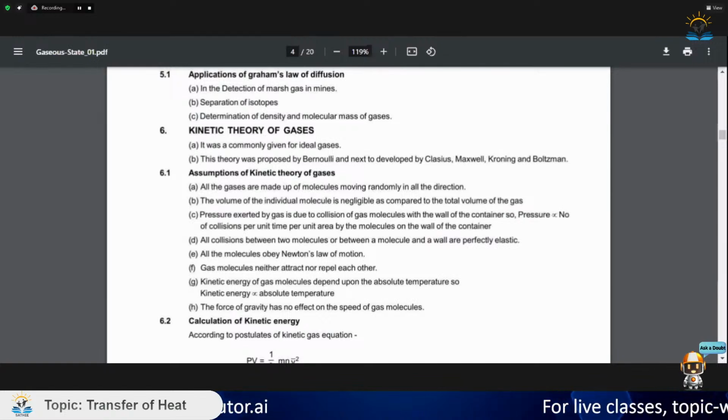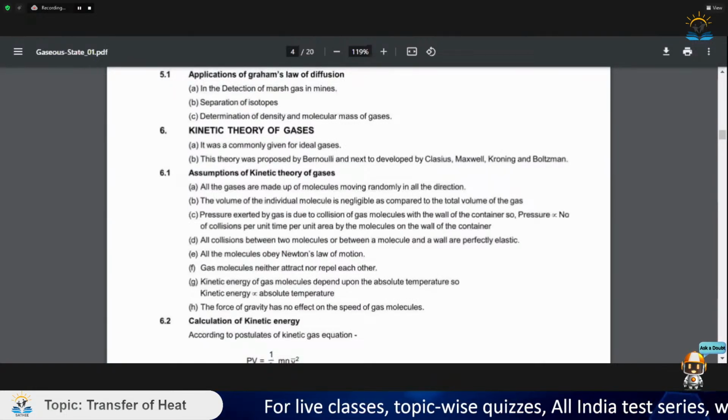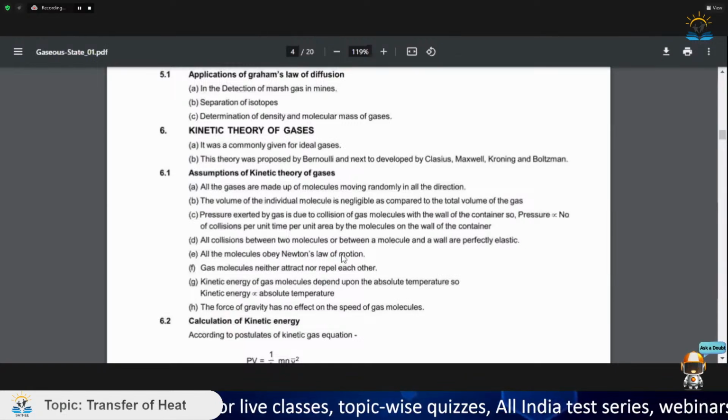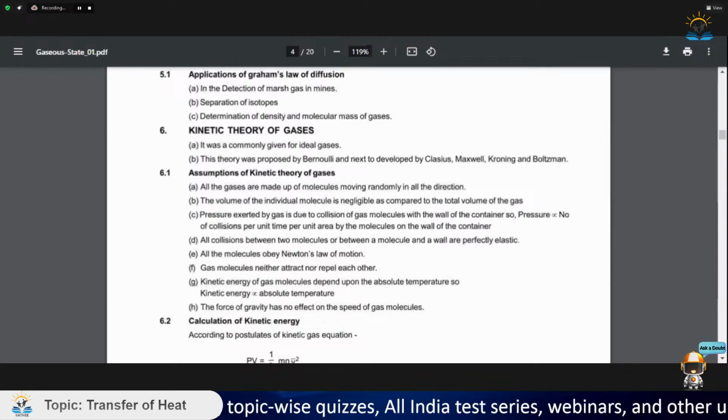So we will have a look at these assumptions, and I would be saying you to learn these assumptions so that you can recall them while you are doing questions in JEE.